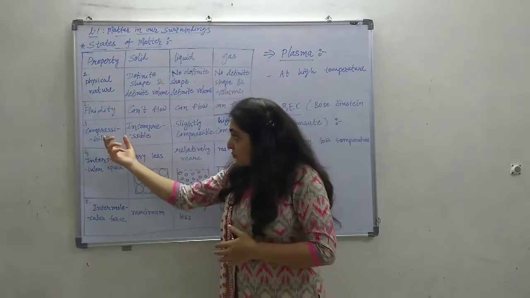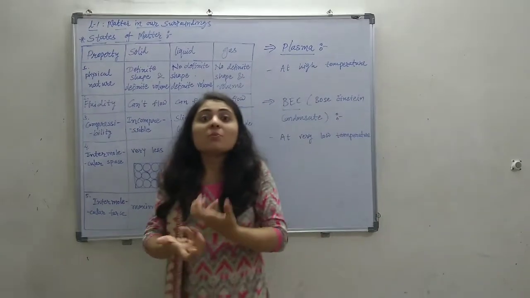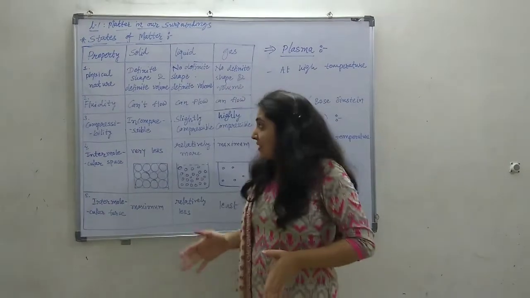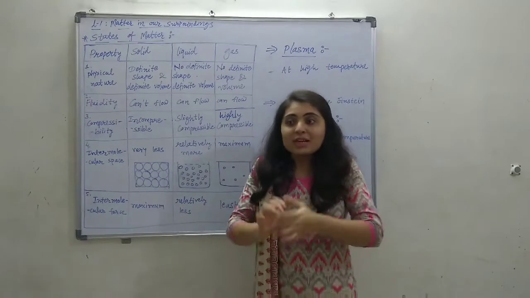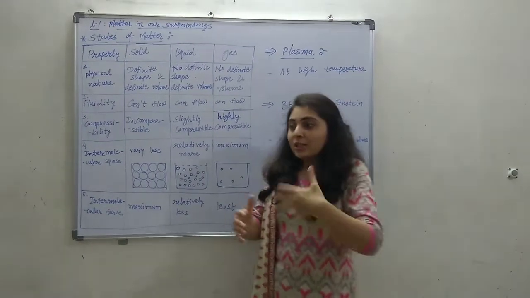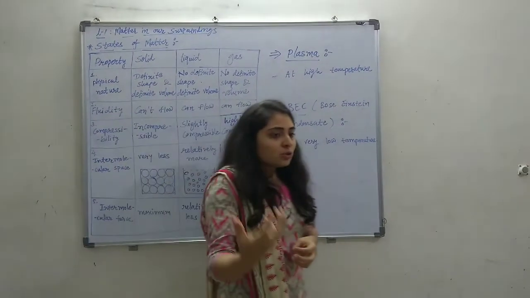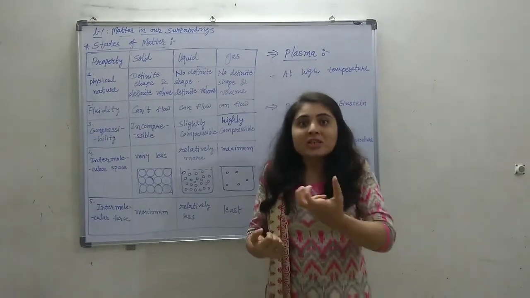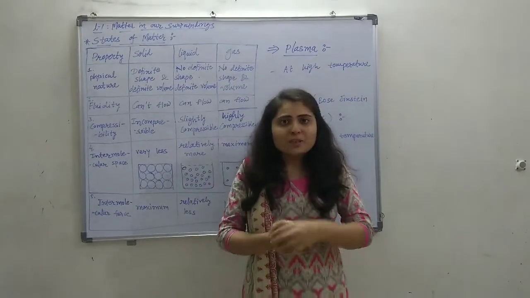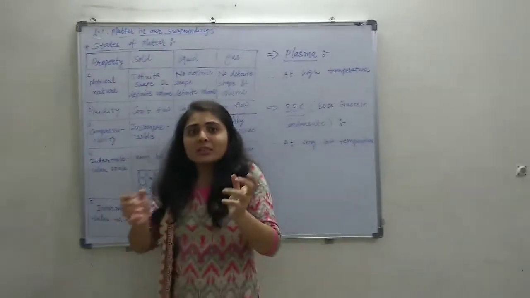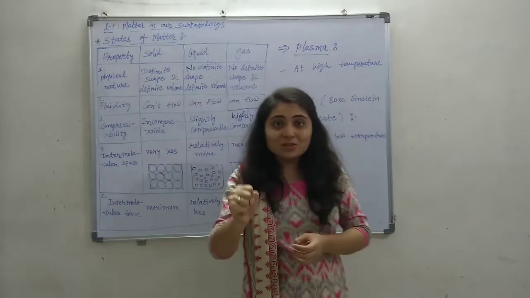The other property is compressibility. It means how much we can compress the matter. Based on compressibility, solid is incompressible. It means we can't compress the solid. Most solids are incompressible, but some soft solids like sponge, etc., we can compress. So does it mean that it doesn't compress the sponge? We can compress the sponge, right?